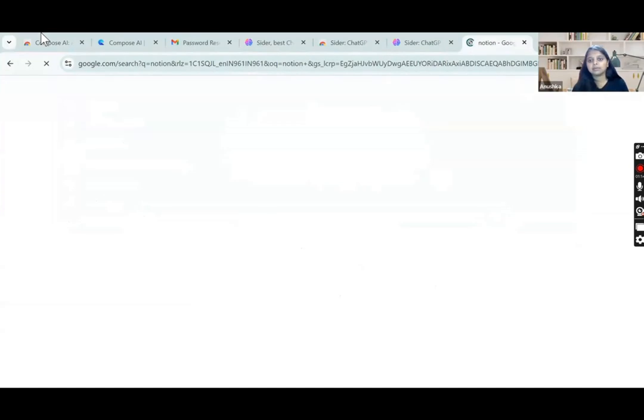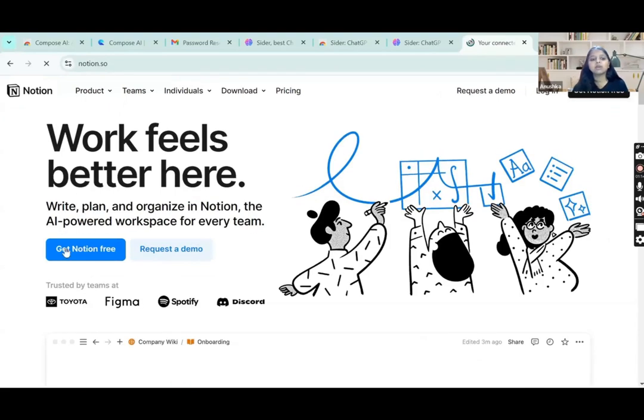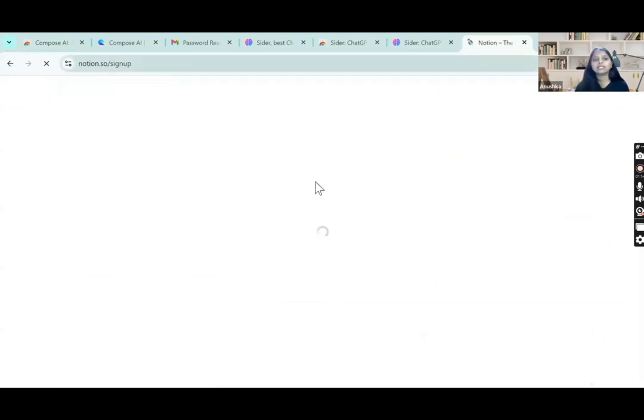Yes, Notion is loaded. Now, here is the first site, www.notion.so. So this is the site for Notion. You just have to go inside this. First, it will ask you to sign in. So you just have to click on Get Notion for free. Once you click on Get Notion for free, it will ask you to sign up for Notion. So Notion sign up is opening for us.